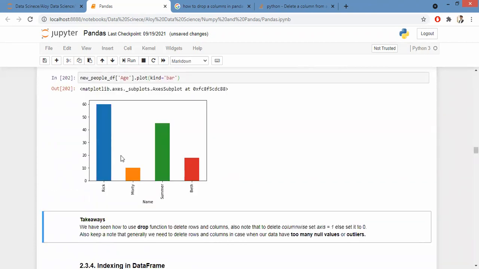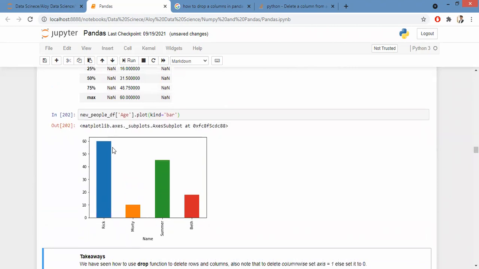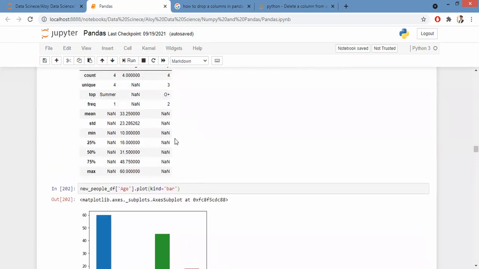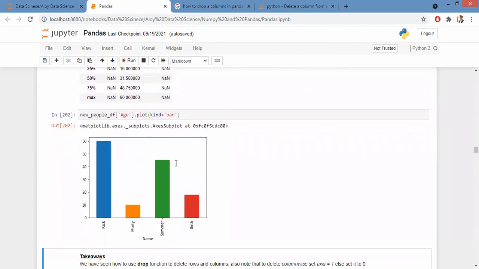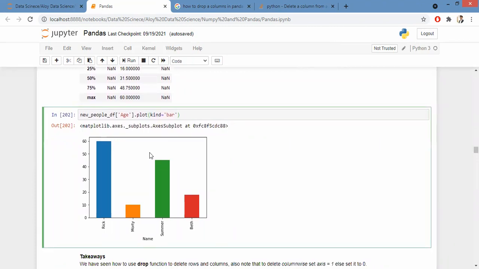But anyway, don't break your head on the plots, because we have a separate section for plots. We are going to cover all the plots. This is just to give you an idea that pandas is more powerful, that it doesn't just give you numeric analysis, it will also give you charts as well. But we have more powerful modules for charts like Matplotlib and Seaborn, where you will be learning in detail about the plots.